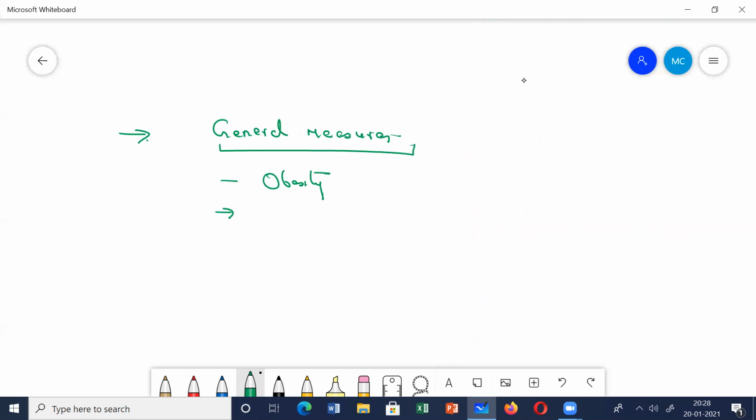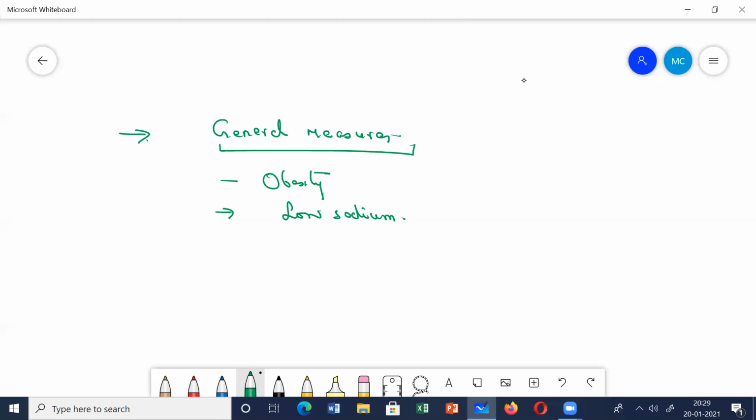Dietary modifications. What dietary modifications? Low sodium diet. How much? It should be less than 6 grams of salt. Other dietary modifications: rich in fruit and vegetables, less fat in the diet. No smoking, a moderate amount of alcohol, and regular exercise. So these are the different general measures.